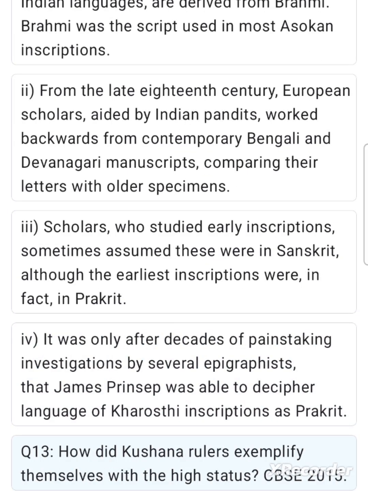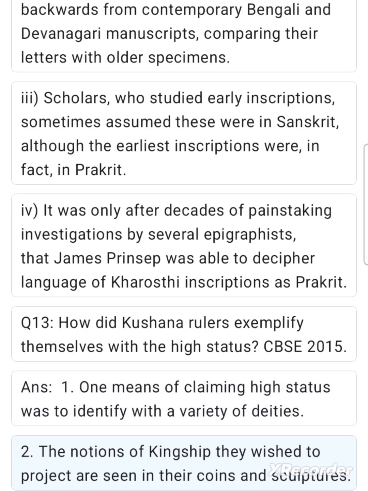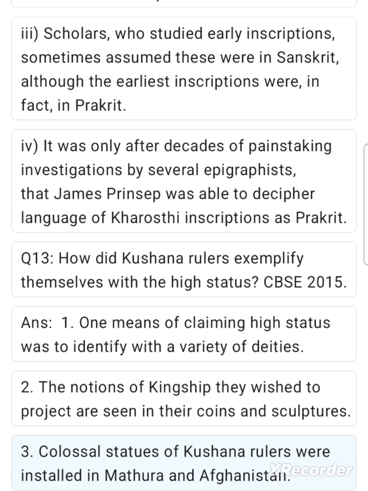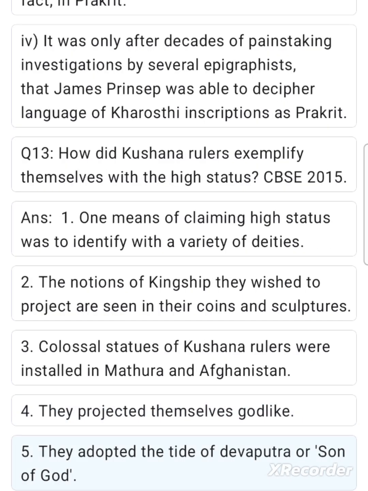Q13. How did Kushana rulers exemplify themselves with the high status? CBSE 2015. Ans. 1. One means of claiming high status was to identify with a variety of deities. 2. The notions of kingship they wished to project are seen in their coins and sculptures. 3. Colossal statues of Kushana rulers were installed in Mathura and Afghanistan. 4. They projected themselves godlike. 5. They adopted the title of Devaputra, or son of God.